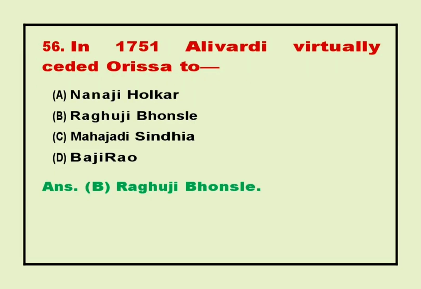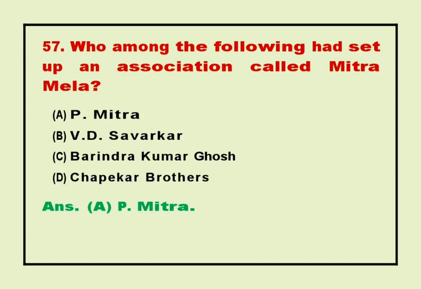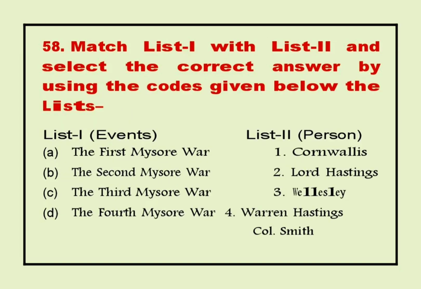56. In 1751, Alivardi Khan virtually ceded Odisha to? Answer B. Raghuji Bhonsle. 57. Who among the following had set up an association called Mitra Mela? Answer A. P. Mitra. 58. Match list I with list 2 and select the correct answer by using the codes given below the lists.